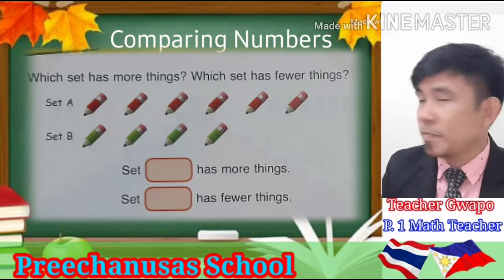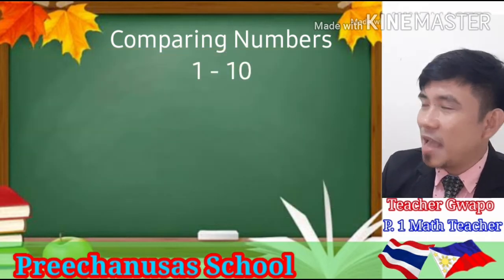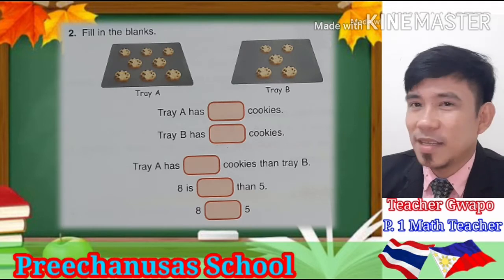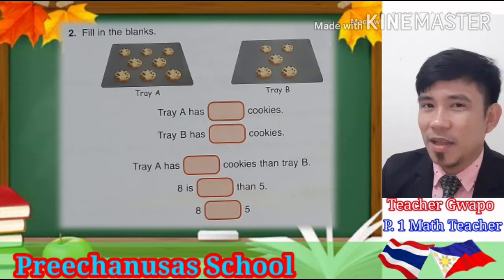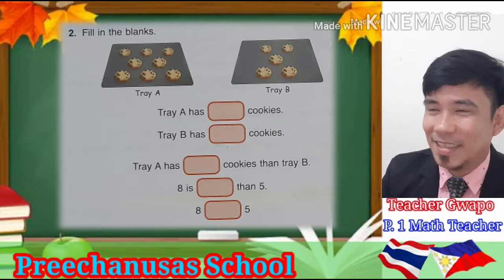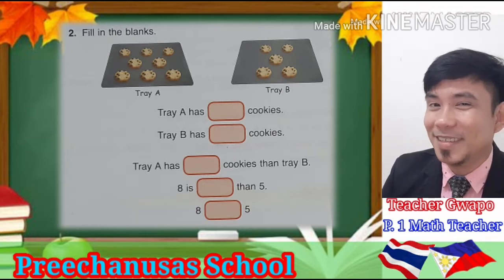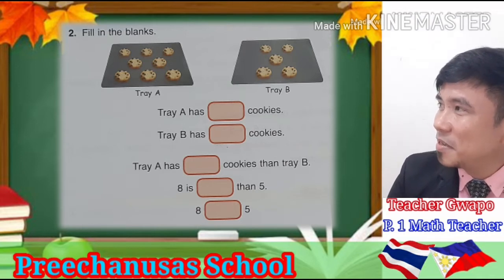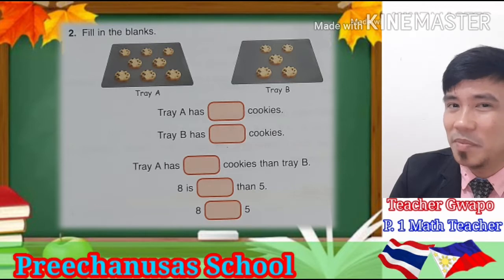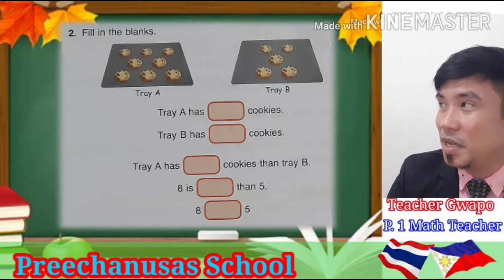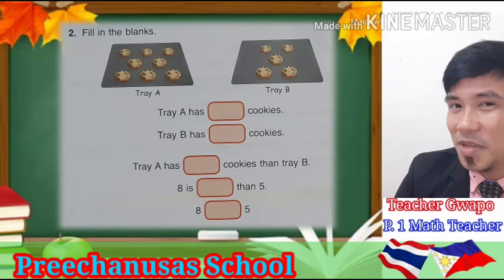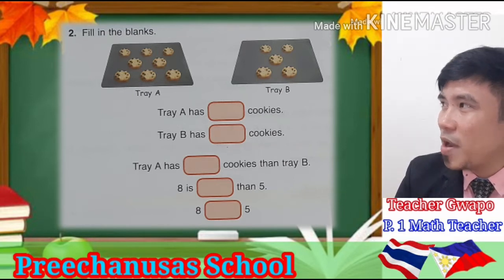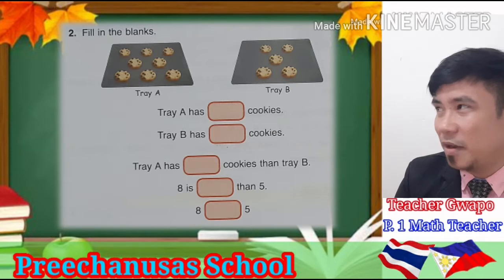Now, another question. Let me ask you this question. I want you to fill in the blanks. But don't worry, I will help you, okay? Let's do it together. Now, fill in the blanks. You need to count the number of cookies on tray A and the number of cookies on tray B because there are only two trays there. Okay, as you can see here on the board. Now, tray A has blank cookies. How many cookies are there?